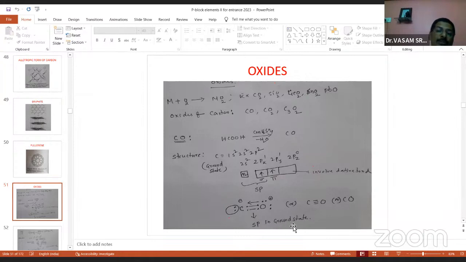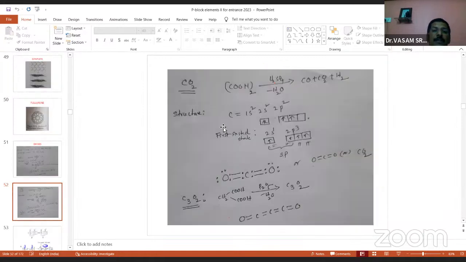In the ground state, the carbon in CO exhibits sp hybridization. But when you come to CO2, like this is the CO2 structure, the carbon is in the excited state, and one s orbital and one p orbital combine to form sp. The remaining 2 unpaired electrons form pi bonds. The total bonds are 4: 2 sigma and 2 pi, right? Here also sp hybridization, but in the excited state, whereas in the CO molecule it is sp hybridization in the ground state. These are the differences between CO and CO2.